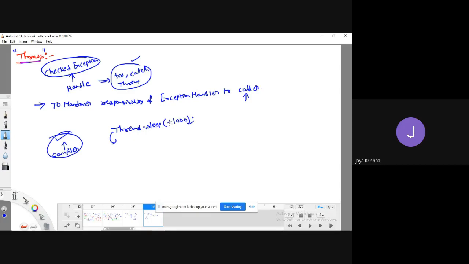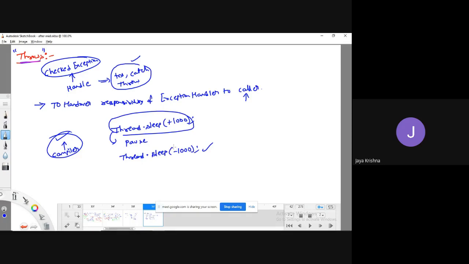My interest is to pause the execution of the current thread for 1000 milliseconds. That is my interest in this statement. But instead of this, I am going to write Thread.sleep of minus 1000. Then what is it going to do? It is going to raise some kind of exception.